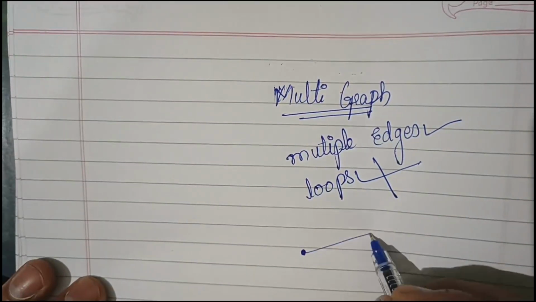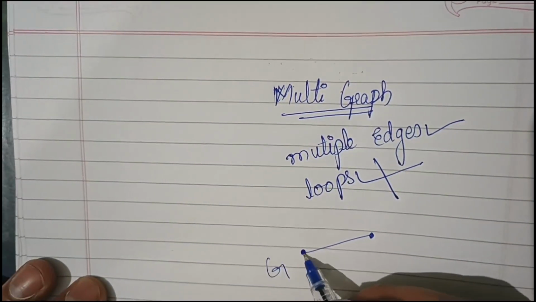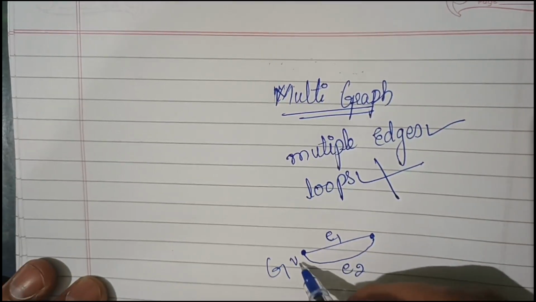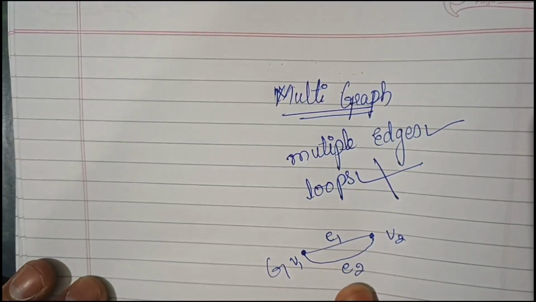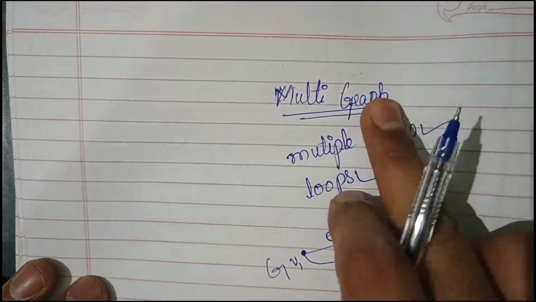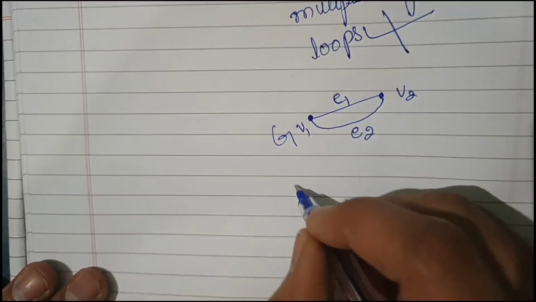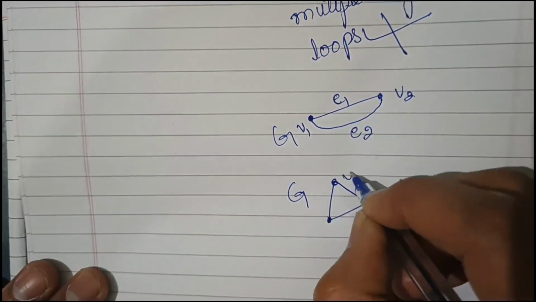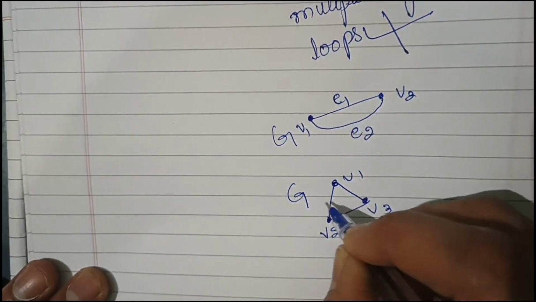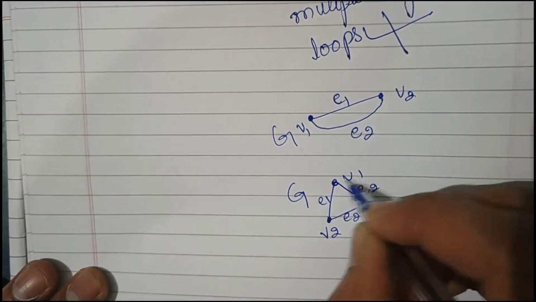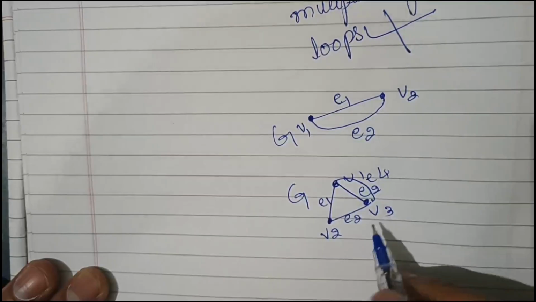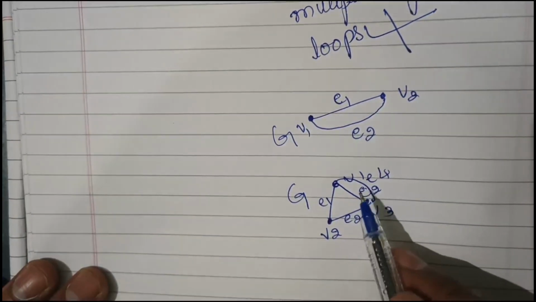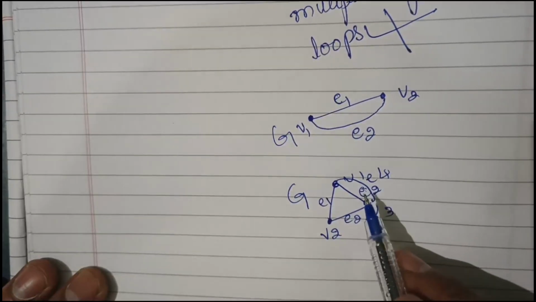For example, this one. This is the multiple edge. Yes or no? This is the multiple edge. So this type of graph we should call a multigraph. For example, another one. V1, V2, V3, V1, E2, E3. This is E4. It will contain multiple edges. It is not containing any loop. So that type of graph we should call a multigraph.